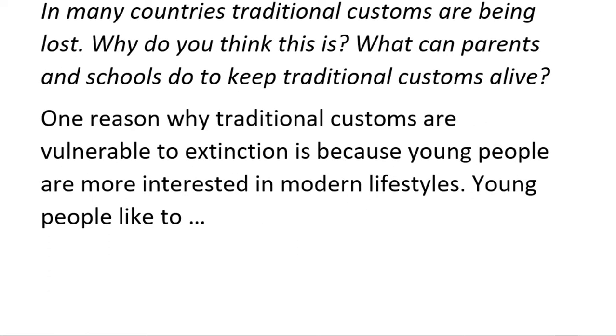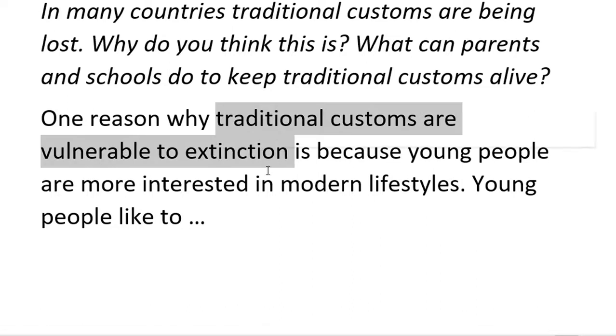In many countries, traditional customs are being lost. Why do you think this is? So, this is not that common, to use vulnerable for customs, but here they say something about how they are in danger, they are going extinct. A custom can also go extinct, not only a species. So I'll use vulnerable to extinction, which is a nice phrase. One reason why traditional customs are vulnerable to extinction.